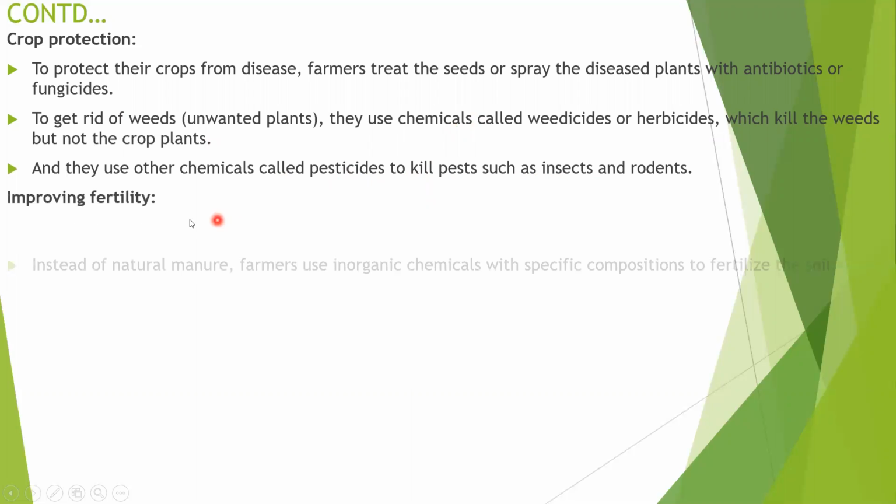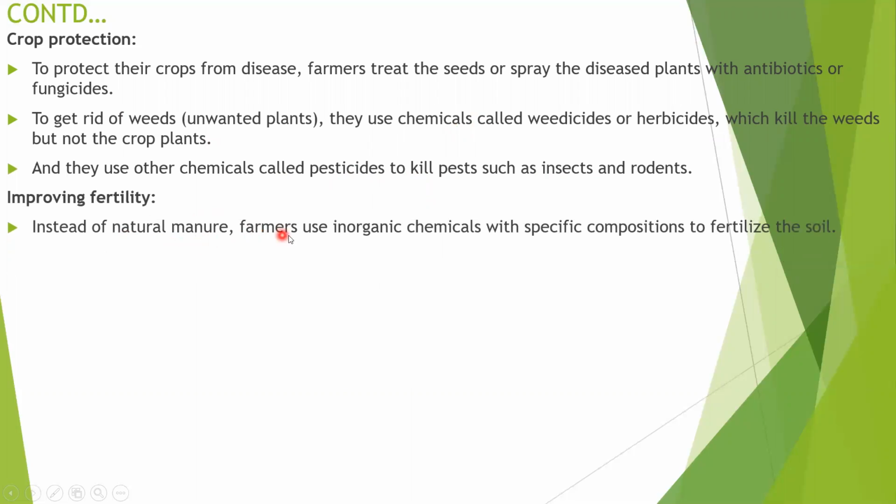Then improving fertility. Instead of natural manure, farmers use inorganic chemicals with a specific composition to fertilize the soil. Before sowing seed or cultivating any kind of crop, the field is prepared and a lot of fertilizer is dumped in. Natural fertilizer is manure, and inorganic means chemical fertilizer, for example DAP, NPK, and urea. A lot of chemicals are applied, but if overdosed, the field is affected by pollution.